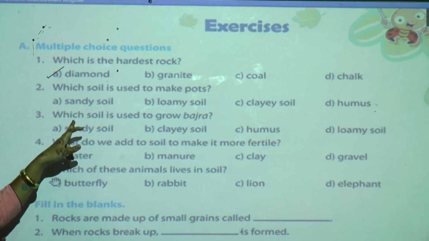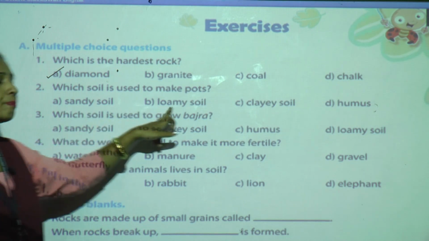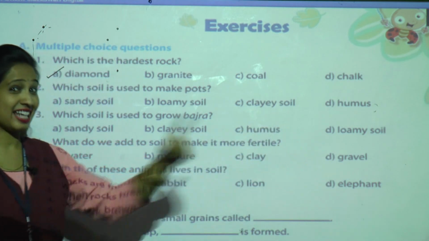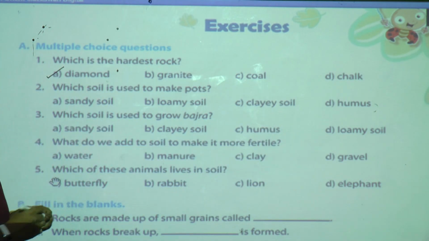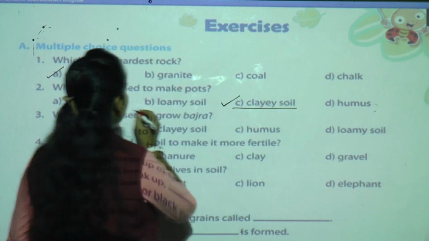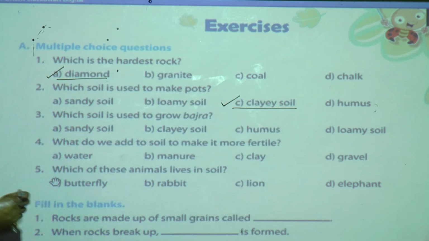So which soil is correct here? See, sandy soil, loamy soil, clayey soil and humus. Yes, which is correct? Clay soil. The option is C. C is the correct answer. Okay? Understood? We'll move to the third question.